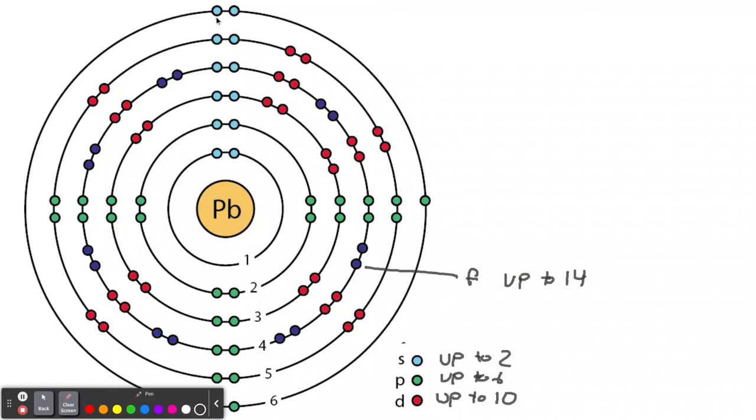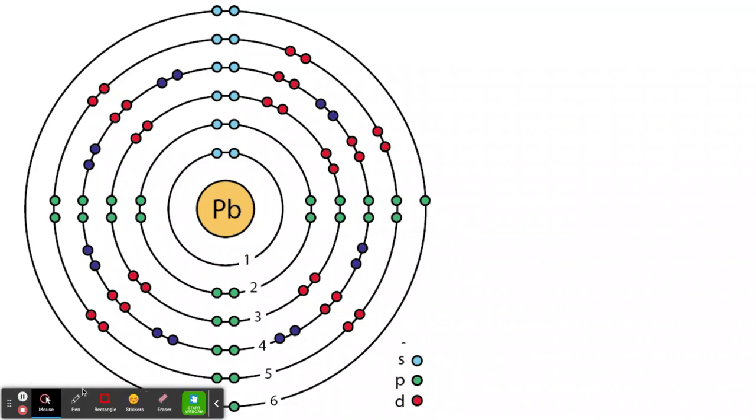It has its 2 S's. And let's see, what about the P's? 1, 2, and we're missing one on the bottom here. Let me get a better picture. Well, no, actually, we're not missing one. Let's make sure we have the right levels here. Let's double check. Remember, we have the K.